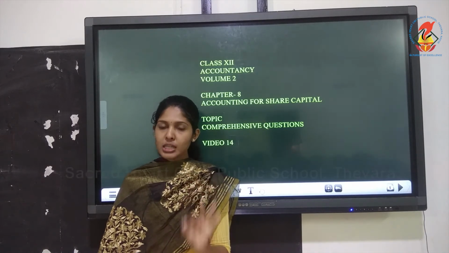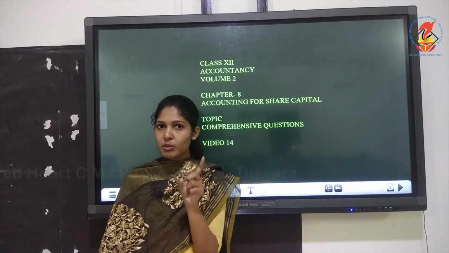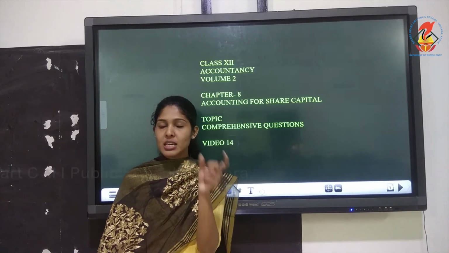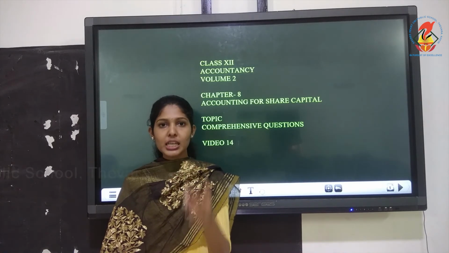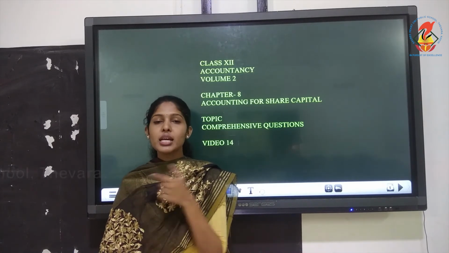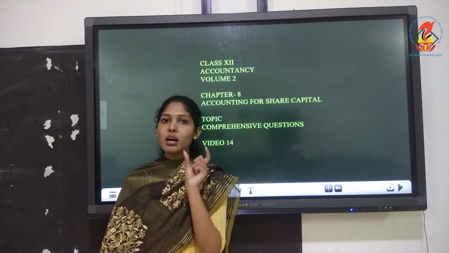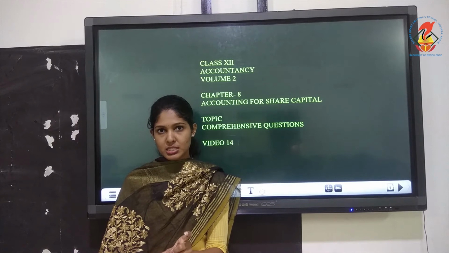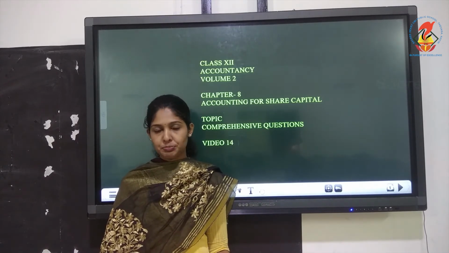So, if the allotted number is not given, for that you have to use that formula. You remember, total shares allotted by total shares applied into number of shares applied and all. That formula you will have to apply here to compute the allotted number of shares. If allotted was given, no calculation is needed.